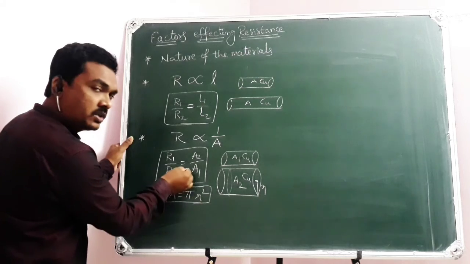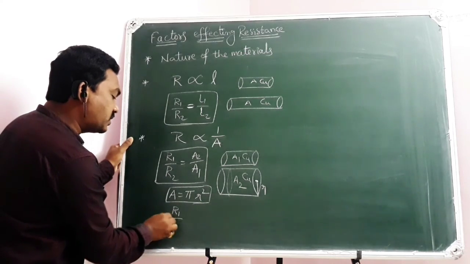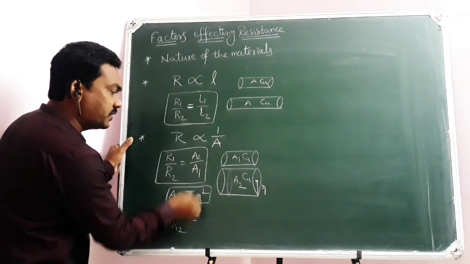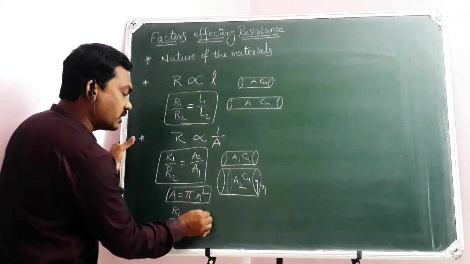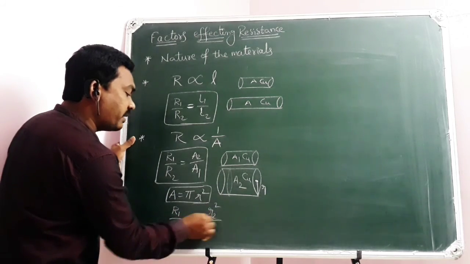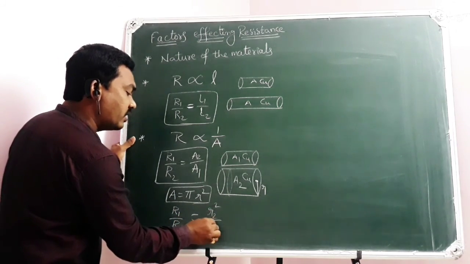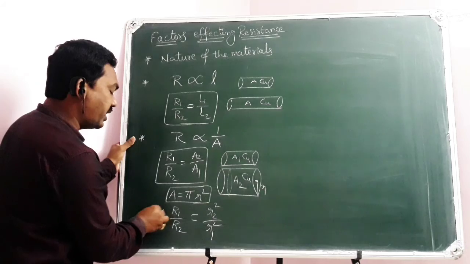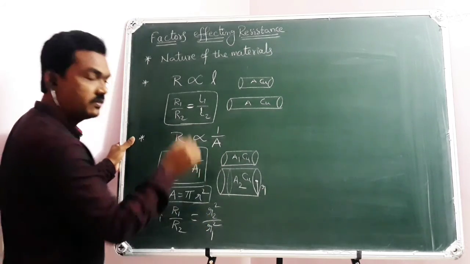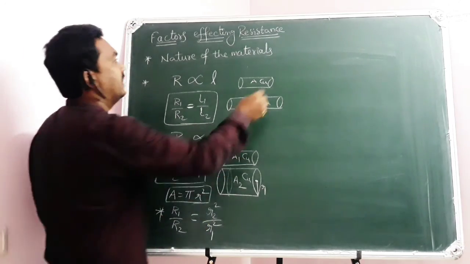If you apply this formula to the above equation, then capital R1 by capital R2, the ratio of their resistances, will be equal to r2 square by r1 square, where small r indicates the radius of cross section. This is what you need to learn.